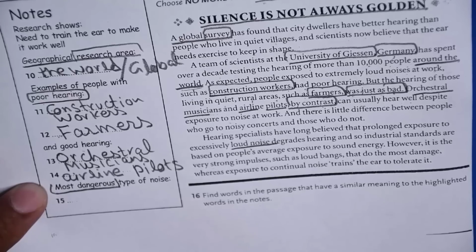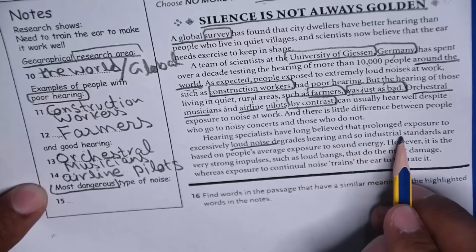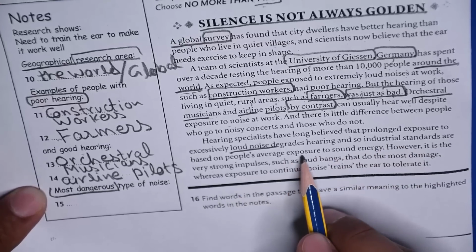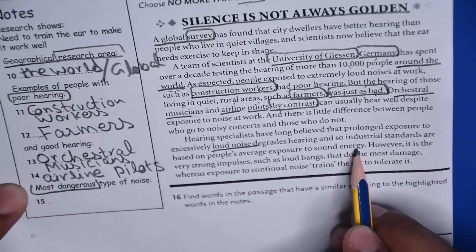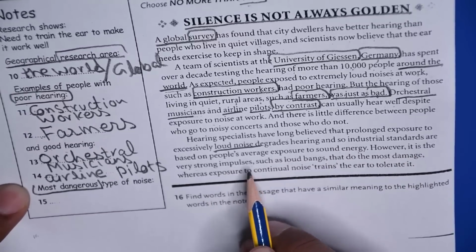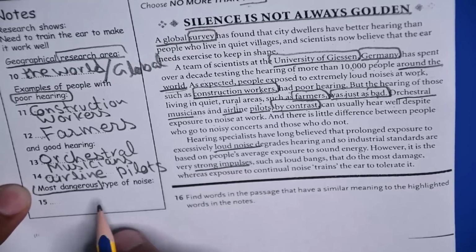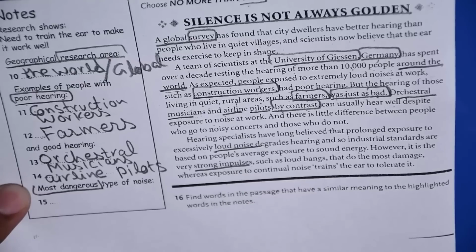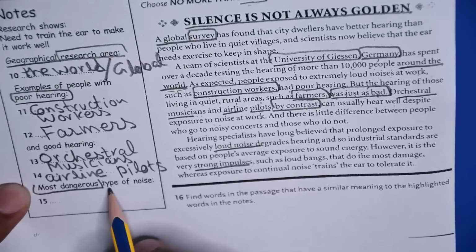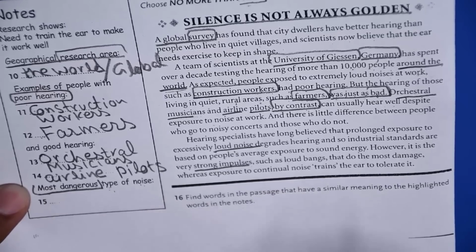It's not the type. Loud noise is not the type. Degrades hearing, and so industrial standards are based on people's average exposure to sound energy, right? However, it is the very strong impulses. Now you might think it is the very strong, most dangerous. Impulses is the answer. No, impulses is not the type of noise. You are looking for the type of noise which is most dangerous.